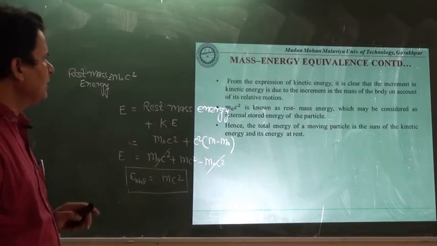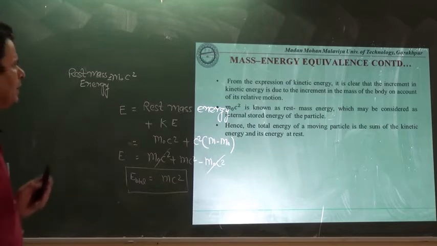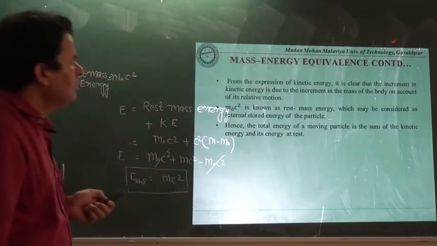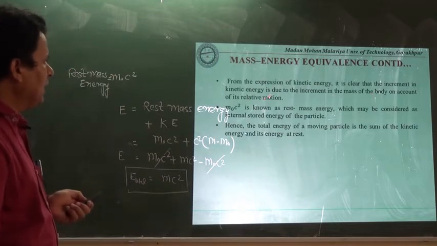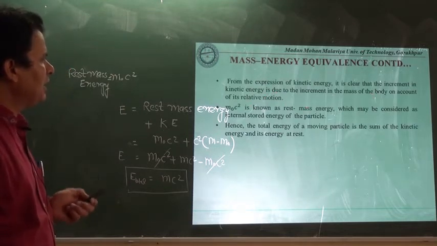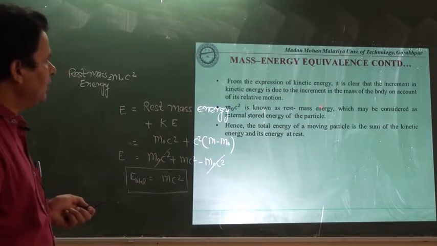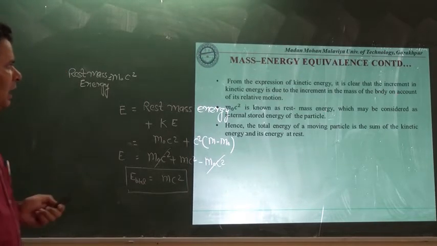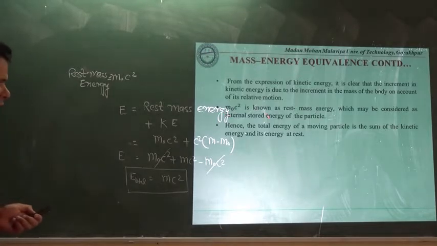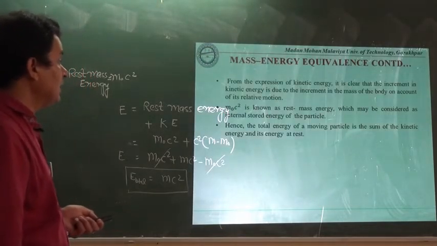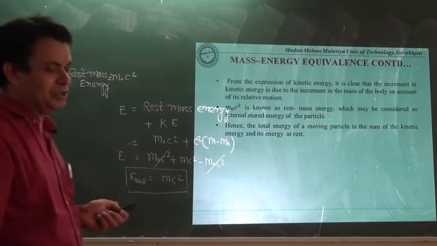From this discussion you will see from the expression of kinetic energy, it is clear the increment in the kinetic energy is due to the increment in the mass of a body on account of its relative motion, and m0 is known as the rest mass energy, which may be considered as the internal stored energy of the particle.